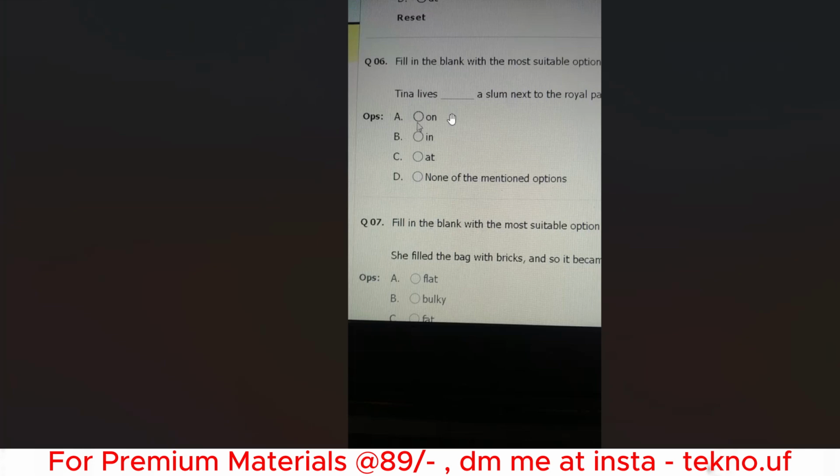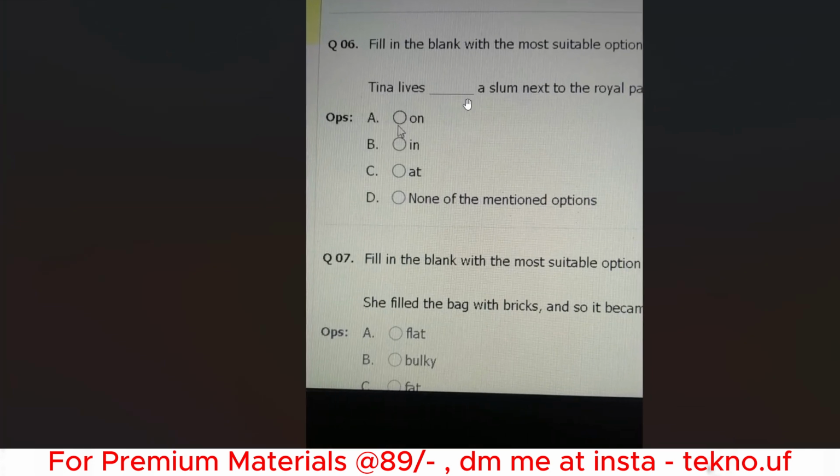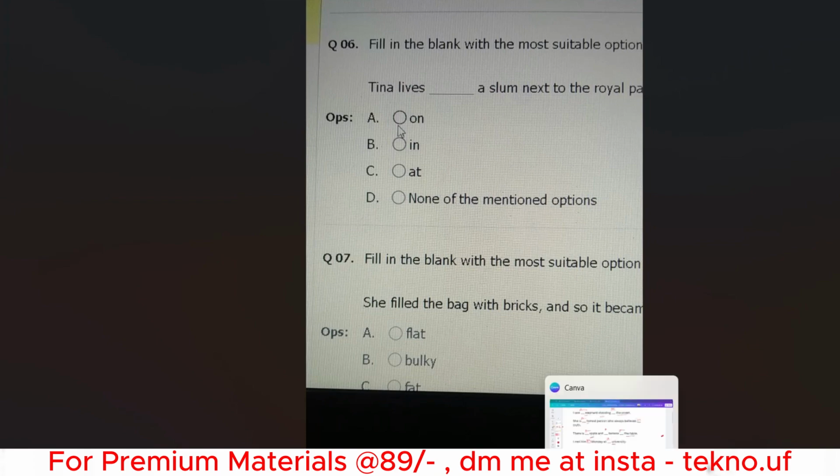That is this: Tina lives dash Islam next to the royal palace. So please give the answer in the comment section. This is a quiz question for you. So I hope you will give the answer in the comment section. Actually this is the last question for today's session.